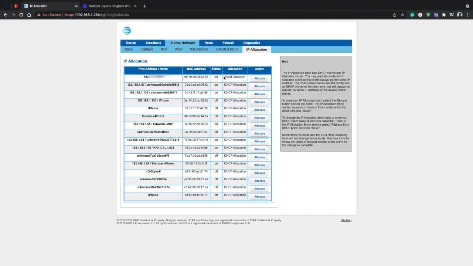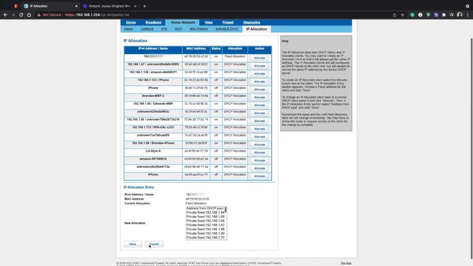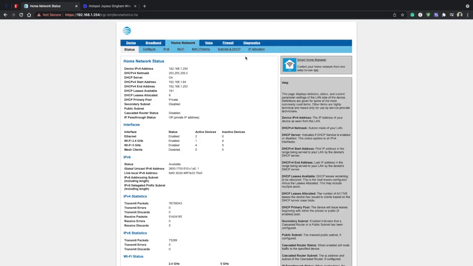We actually want to change this to fixed allocated, and that's simply by clicking this button, Bobcat Miner IP address is, and that's what I did. You click save, and then it will fix it directly to a standard IP address. The reason why you do this is that you want to fix the IP address so the connection can stay stable.